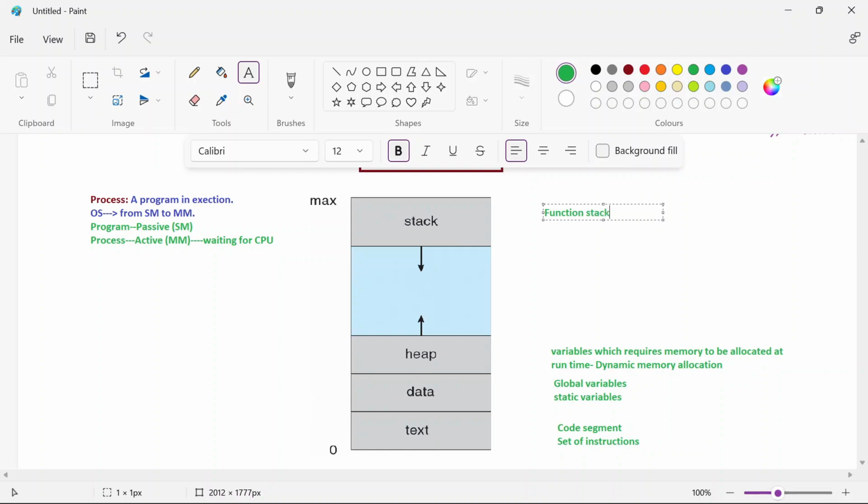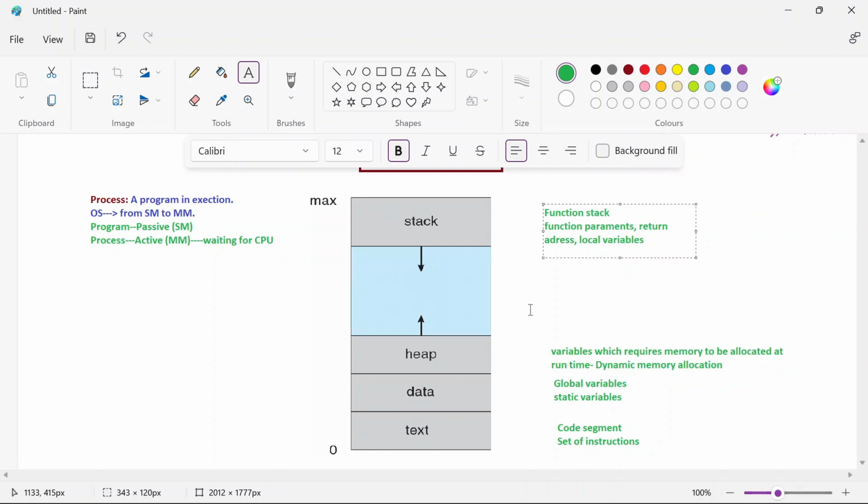So what sort of information will be stored here? Function parameters, which are used within the function, and the return address of the function from where it has been called. It has to go back to that place only. Another one is local variables. Local variables means the variables which are used within that function. So such information will be stored in this stack area.